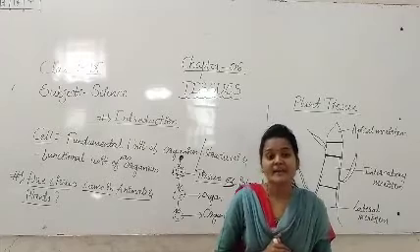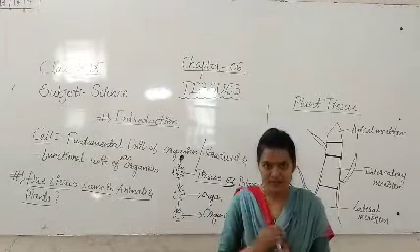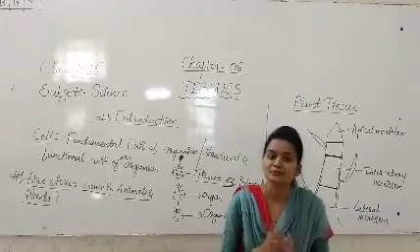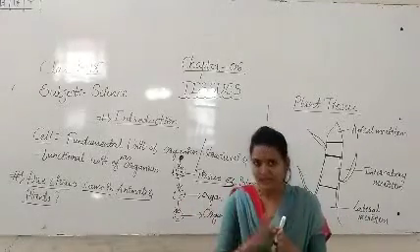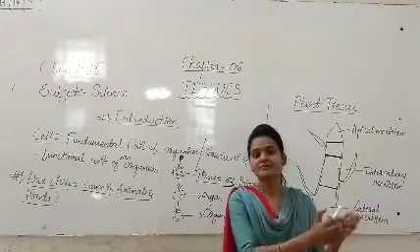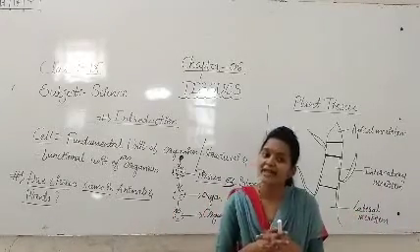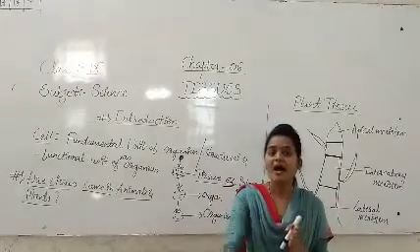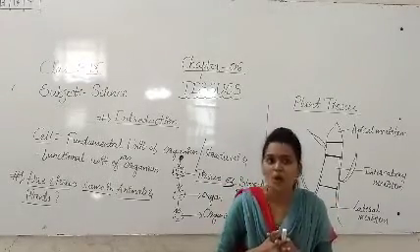But organisms like animals can move easily from one place to another, from one village to another. Animals are moving, but plants are not.